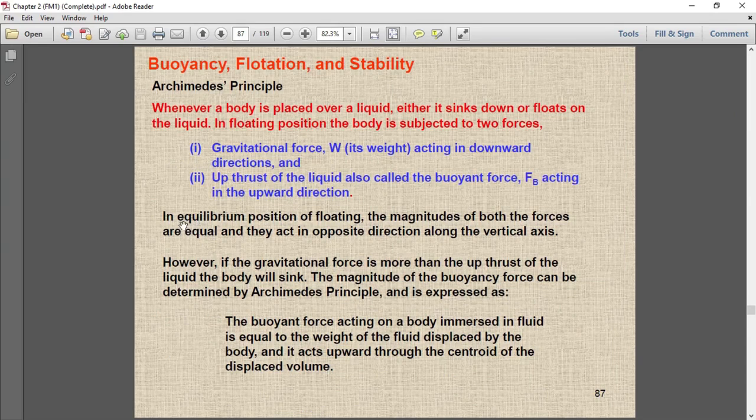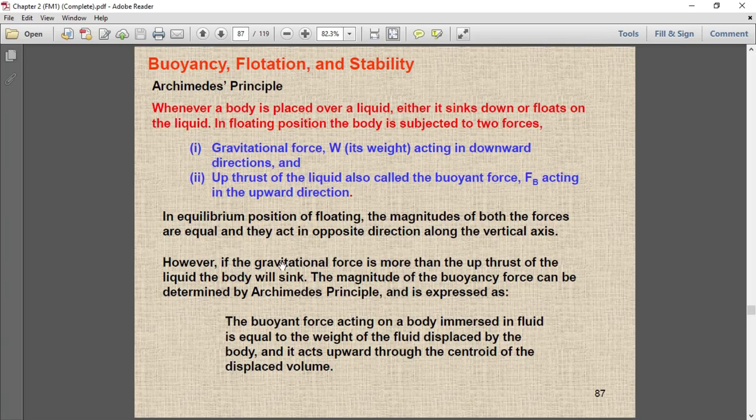So once again, in equilibrium position of floating, the magnitudes of both the forces are equal and they act in opposite direction along the vertical axis. As it is said, the weight is acting vertically downward and the buoyant force is acting vertically upward. If both forces are equal and opposite, that means the body is in equilibrium position.